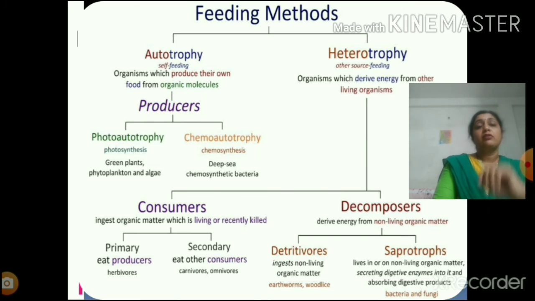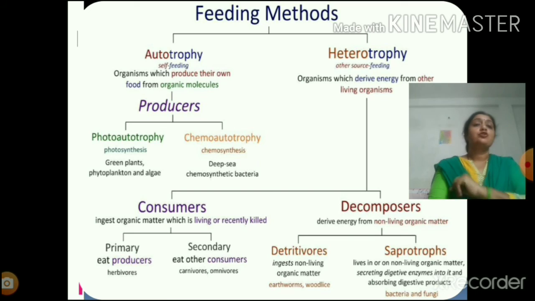Now coming on to heterotrophs, they are more appropriately called as consumers. Like producers were producing food, consumers are consuming it. And all the heterotrophs most appropriately can be called as consumers because they are consuming the food that is being produced by the producers or autotrophs. Now in case they directly depend upon the food that is produced by the producers, they are known as primary consumers. Like all herbivorous organisms directly eat whatever is produced by the producers. So they are known to be primary consumers.